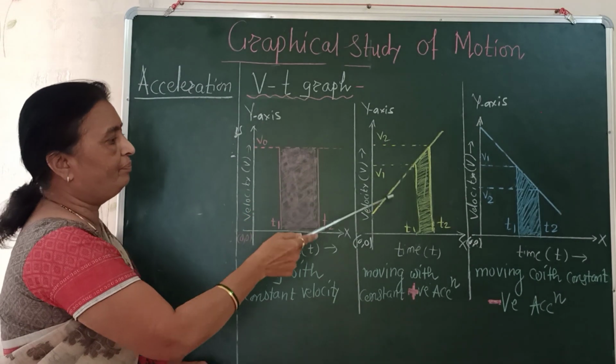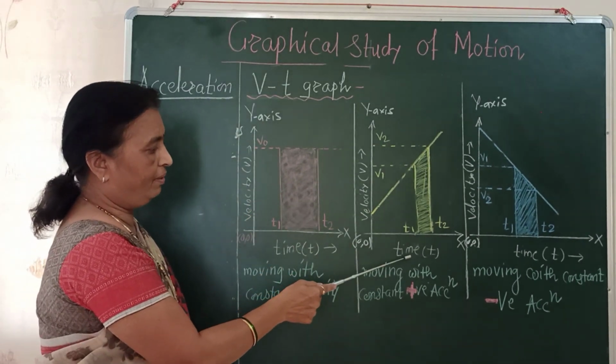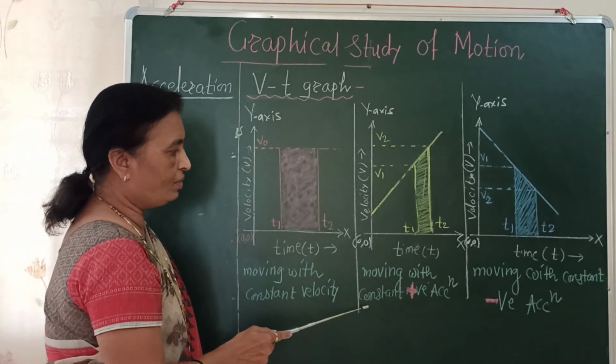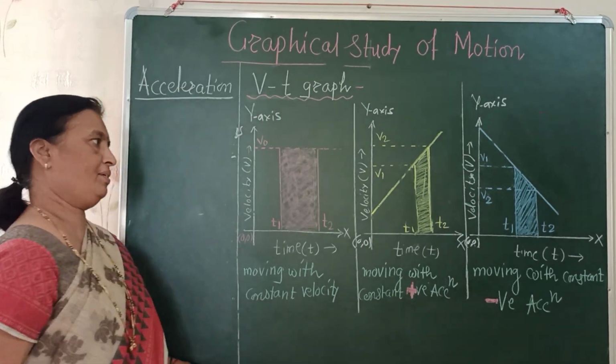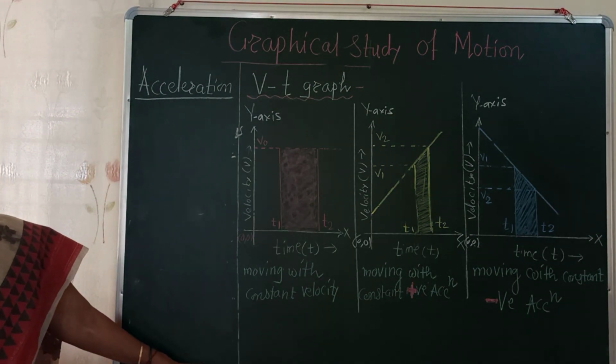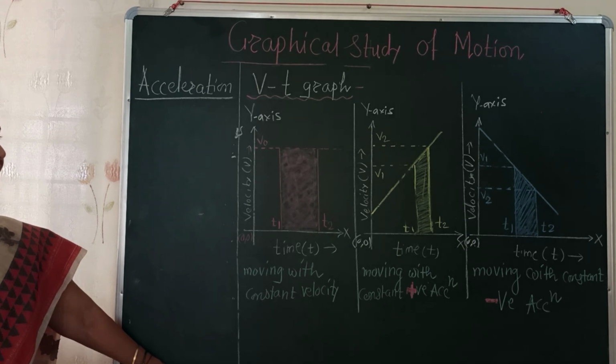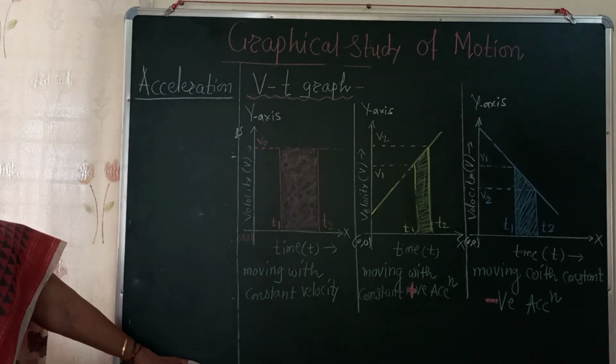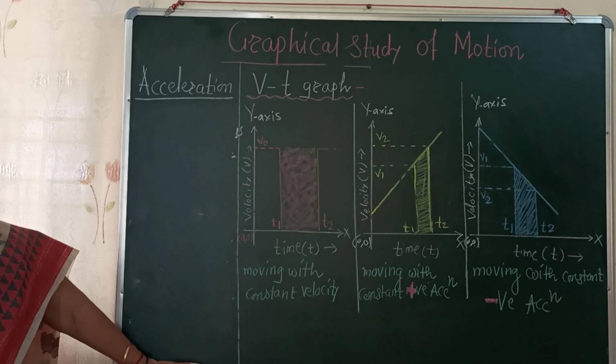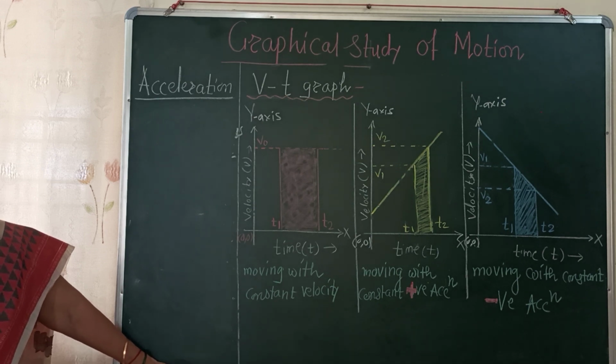The second graph is the velocity time graph when the particle is moving with constant positive acceleration. What does constant positive acceleration indicate? The particle velocity changes uniformly. The velocity of the particle goes on increasing, but the motion is uniform.